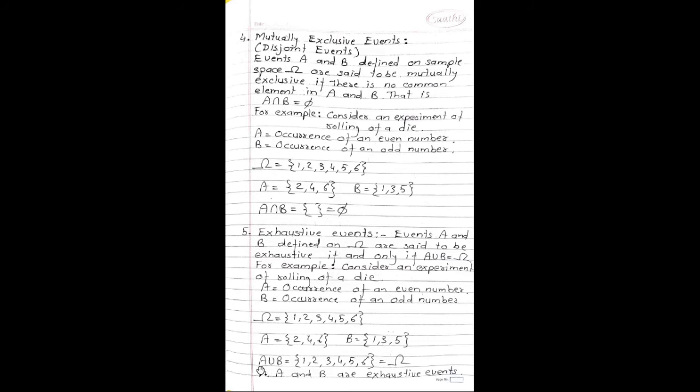Now we will find A union B. A union B means the points which are either in A or in B or in both. So A union B is equal to {1, 2, 3, 4, 5, 6}. So we can say that this is equal to omega. Therefore, A and B are exhaustive events.